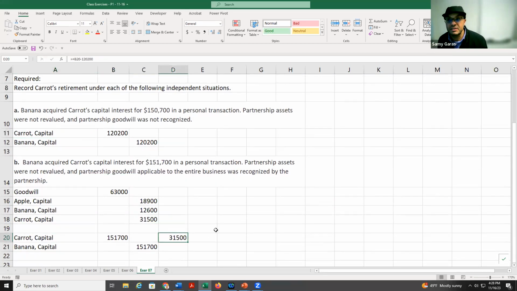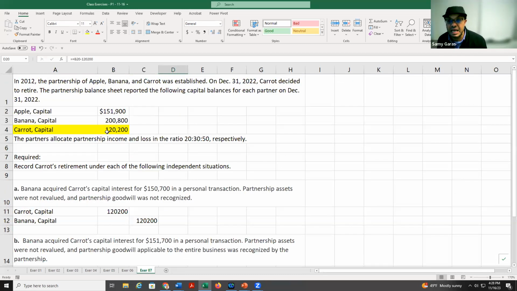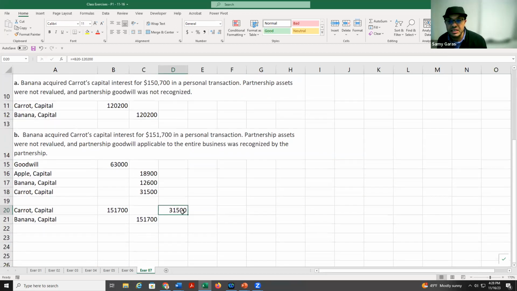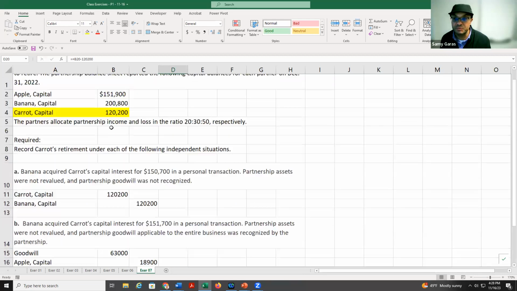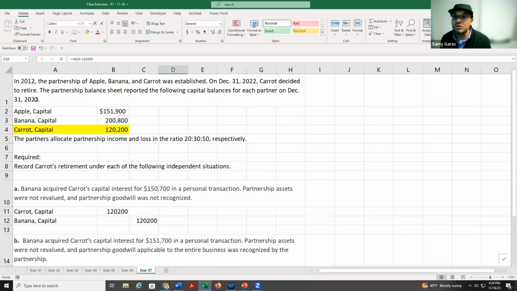And the difference between 151,700 and his capital 120,200, the difference is 31,500. The same way I did it, if 31,500 is his portion, and the ratio is, I think, 2 to 3 to 5.